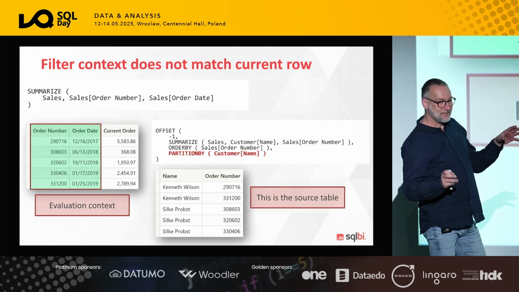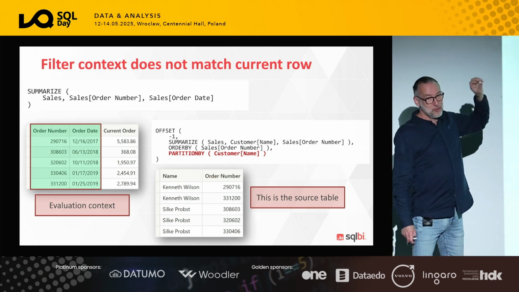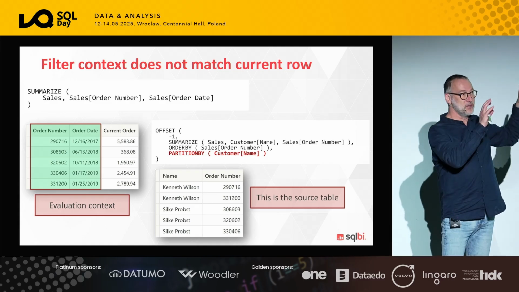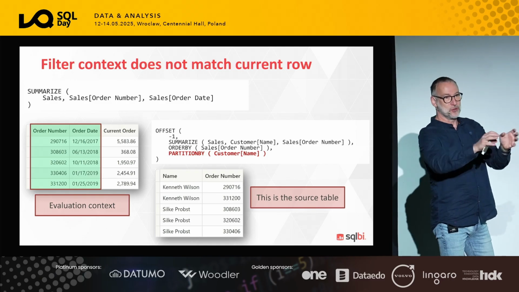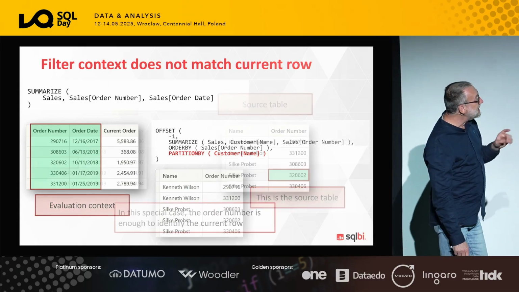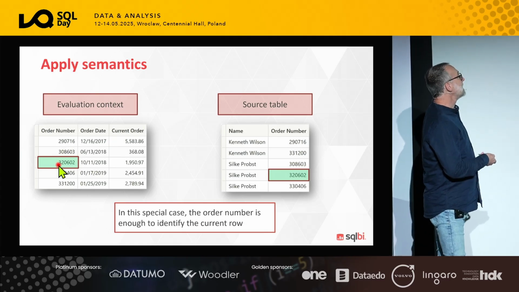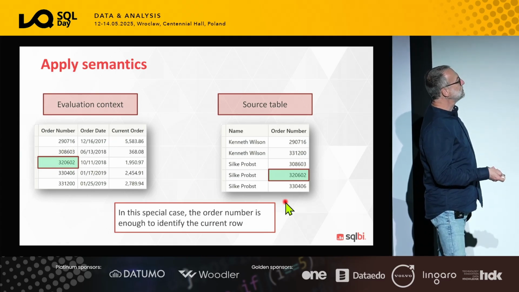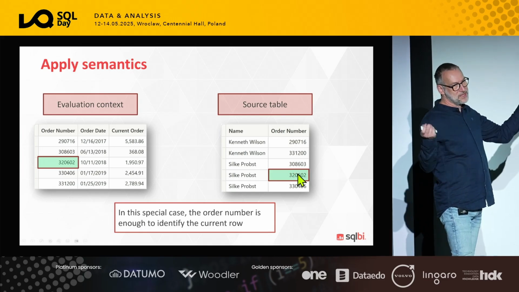Make sense? So what is Applied Semantic doing? It is trying to match the current evaluation context, row context or filter context, with the source table in order to find the current row. And in this case, it can do that because we have a match. I used a different number, but that doesn't matter. It uses this value to search in the source table, and it finds only one row, so it's happy.